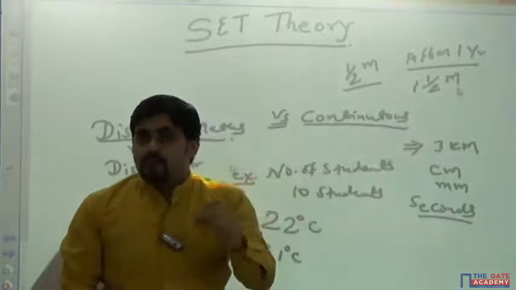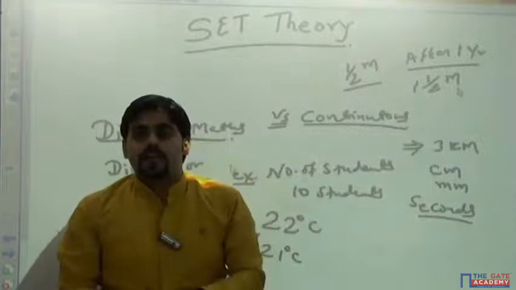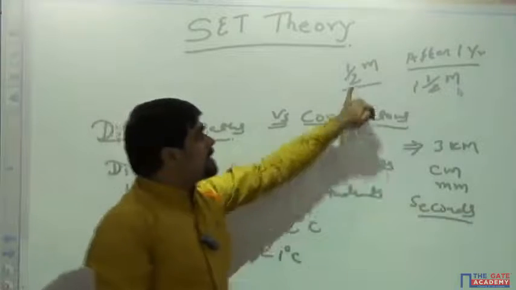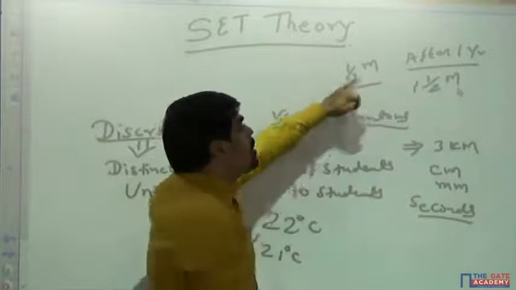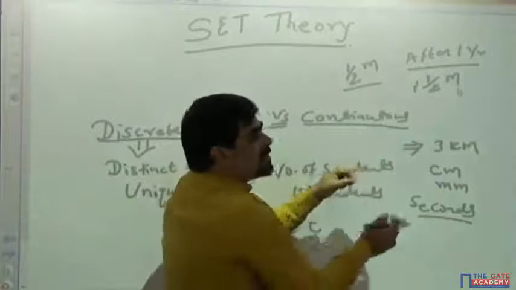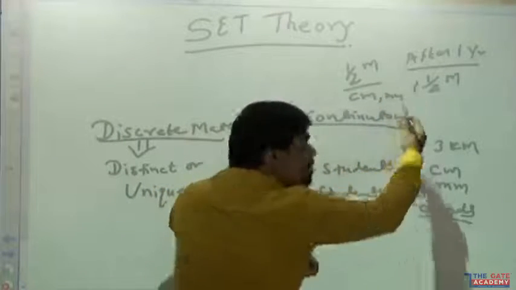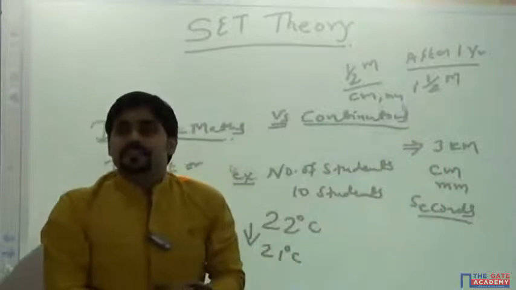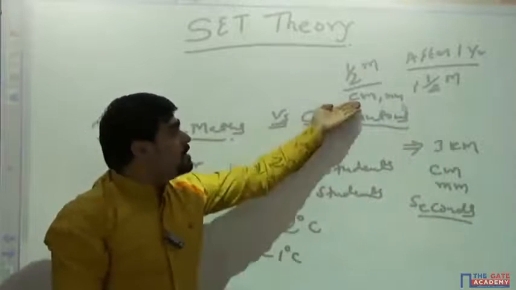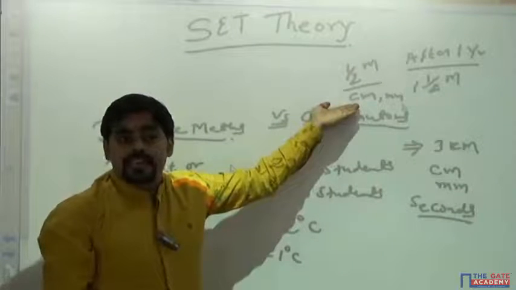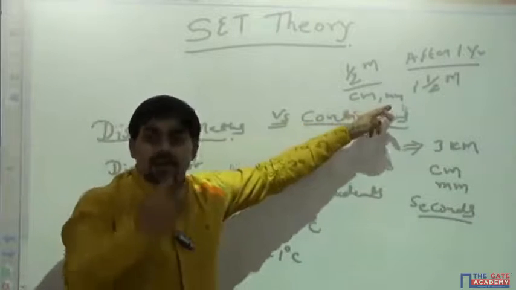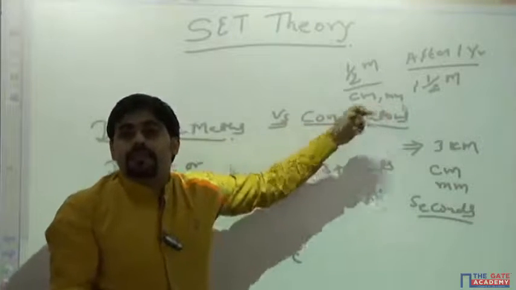At a certain point, a small increment is occurring which we can't measure. I am talking about meters; we have a scale in meters, centimeters, millimeters. A child is not getting a 1 centimeter increment every day. He is getting an increment of 1 by 10th of a millimeter, which can't be measured.